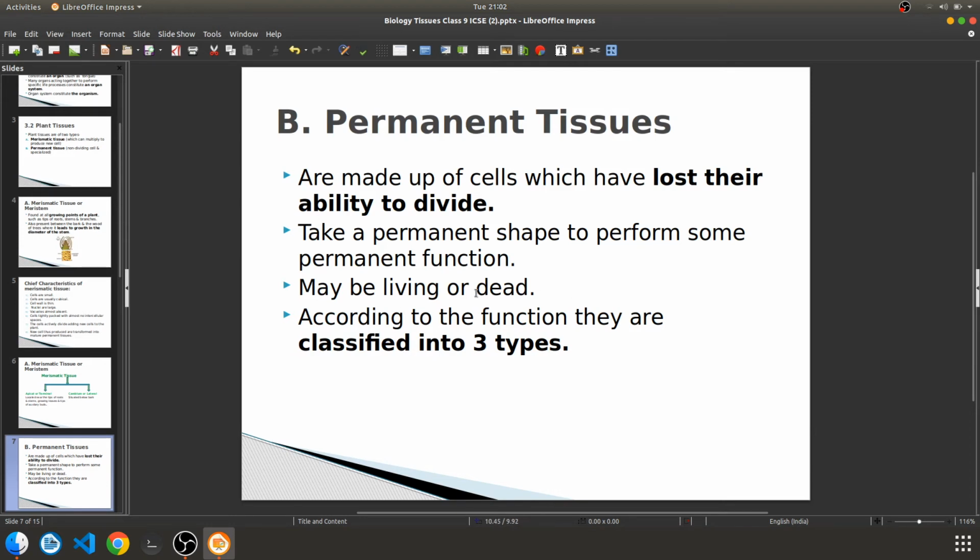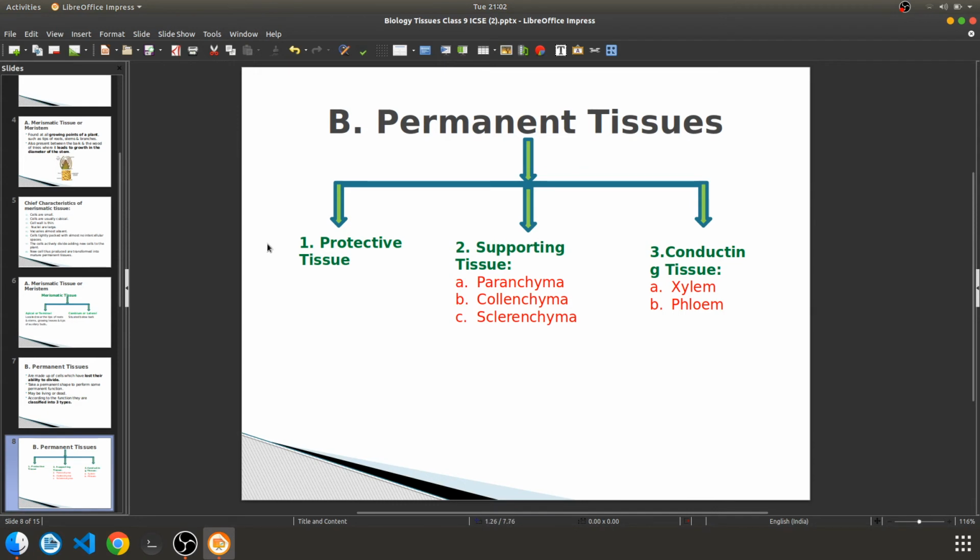They may be living or dead. Living or dead is what? It is the term where if the nucleus is present, then it will be living. If the nucleus is absent, then it will be called the dead one. So basically permanent tissues are of three main types. First is this green one I have shown: protective tissue, supporting tissue, and conducting tissue. This is a conducting tissue, okay? Conducting tissue, supporting tissue, and protective tissue.